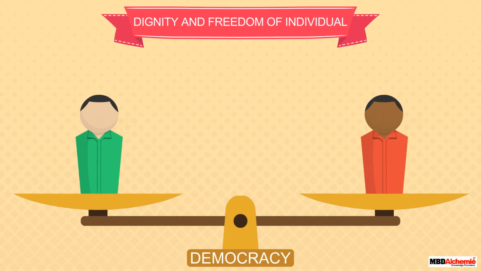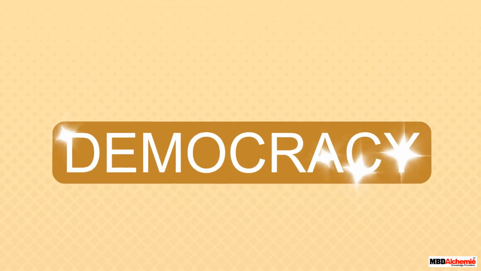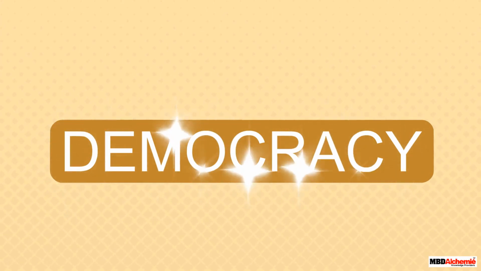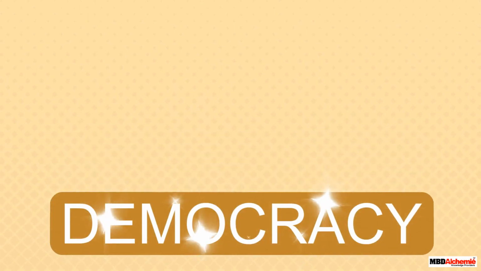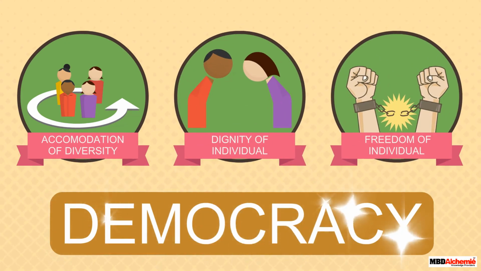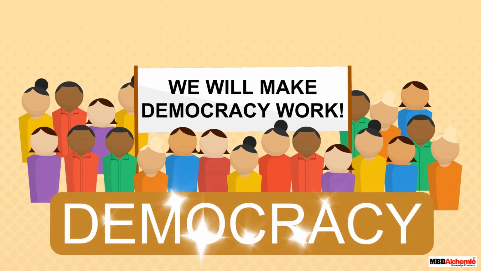The same is true in the case of caste and race inequality. Democracy has reinforced the claims of the disadvantaged and discriminated castes and races for equal status and equal opportunity. This is why democracy is much superior to other forms of government in promoting the social outcome of dignity and freedom of the individual. While we can expect democracy to have the social outcomes of accommodation of diversity and dignity and freedom of an individual, it may not be able to establish these outcomes on its own. It only creates the conditions for its citizens to work towards achieving them.